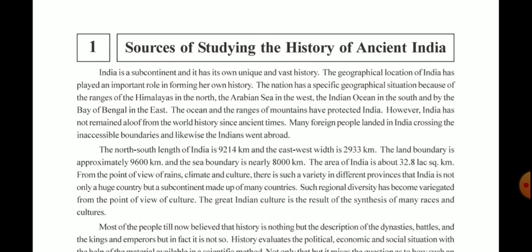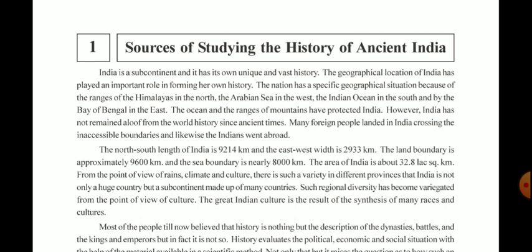The nation has a specific geographical situation because of the ranges of Himalayas in the north, the Arabian Sea in the west, the Indian Ocean in the south, and the Bay of Bengal in the east. The ocean and the ranges of mountains have protected India. However, India has not remained aloof from the world history since ancient times. Many foreign people landed in India, crossing the inaccessible boundaries, and likewise the Indians went abroad.